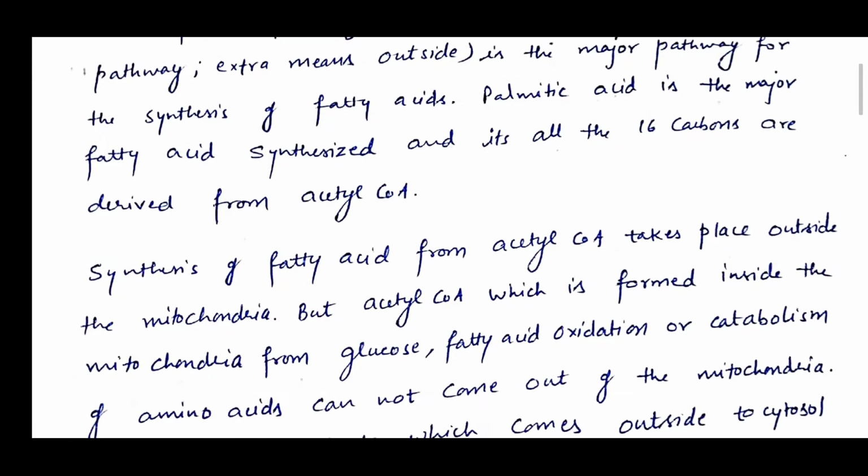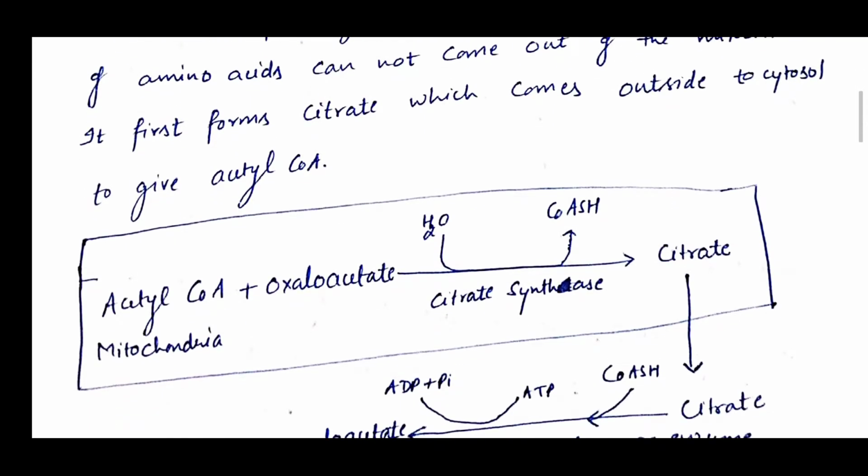Now you can see in this reaction the synthesis of fatty acid from acetyl coenzyme A takes place outside the mitochondria, but acetyl coenzyme A which is formed inside the mitochondria from glucose, fatty acid oxidation or catabolism of amino acids cannot come outside of the mitochondria.